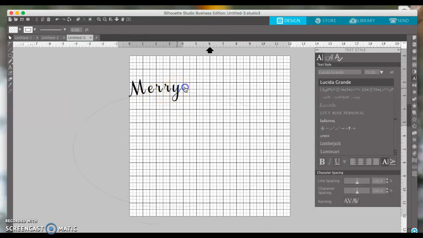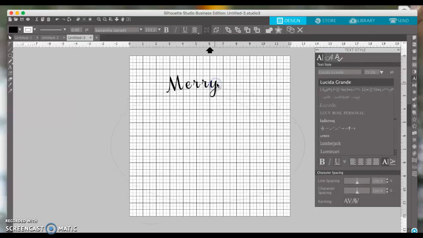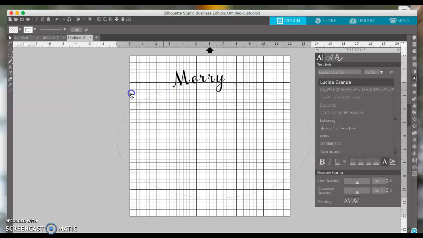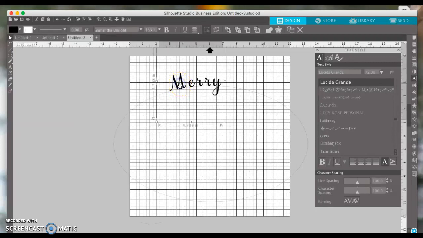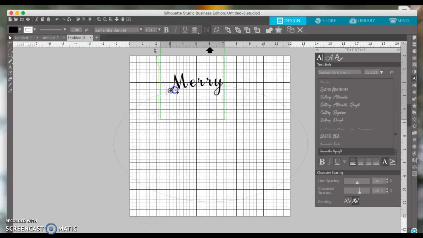It may take a while for them to catch up with one another, but see, I moved the word Merry and it's dragging along the ellipse. I moved the ellipse and it's dragging the word along as well. So it kind of got off center. When you change the text, it always makes it different. So I'm going to slide it back up to the center there.